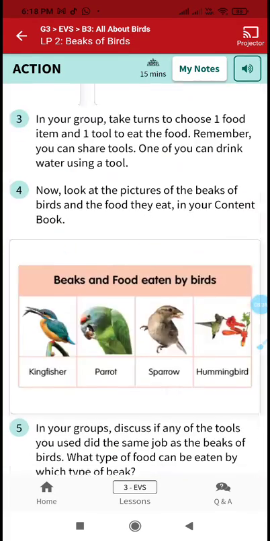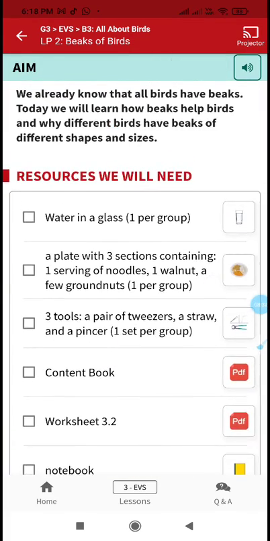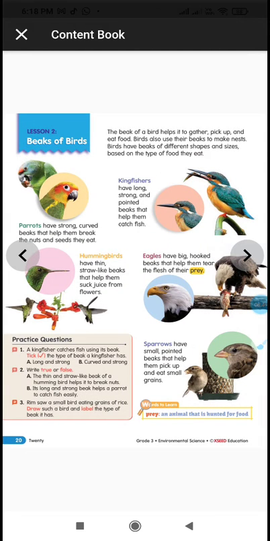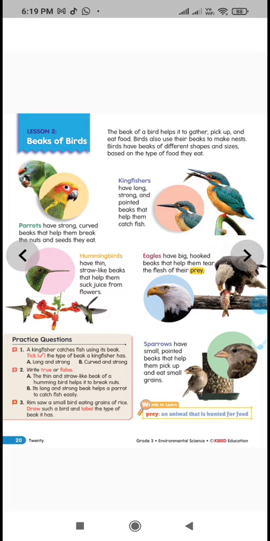Understood now? Now we will see the content book. What questions are given in the practice book. You see in the content book how beautiful pictures are given. See the curved beak parrot, kingfisher. Just now we discussed all this. Only eagle is not there. That eagle's hooked beak you can see in the picture. To catch its prey, they are using a hooked beak.